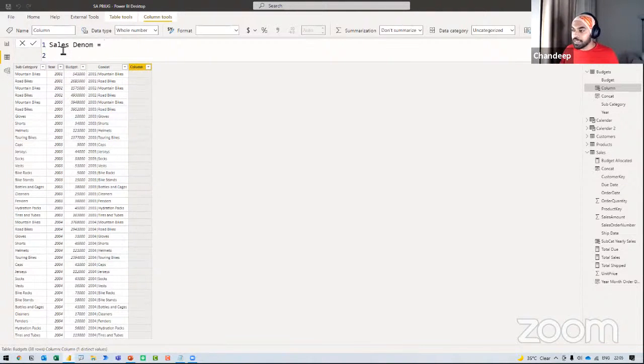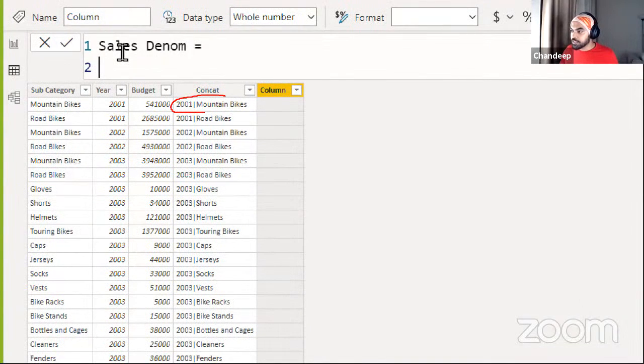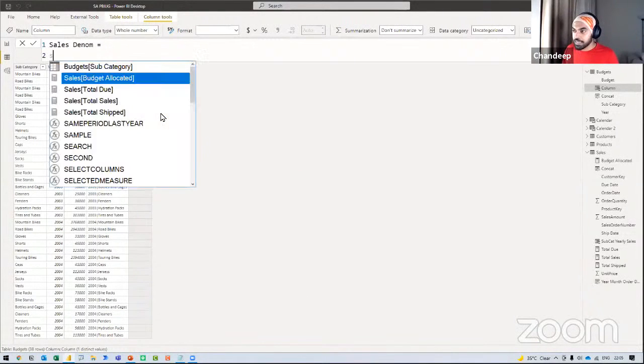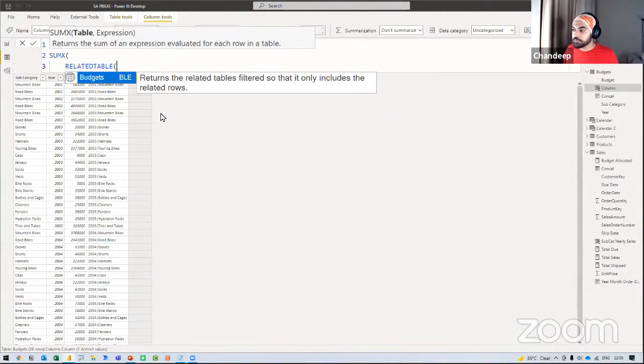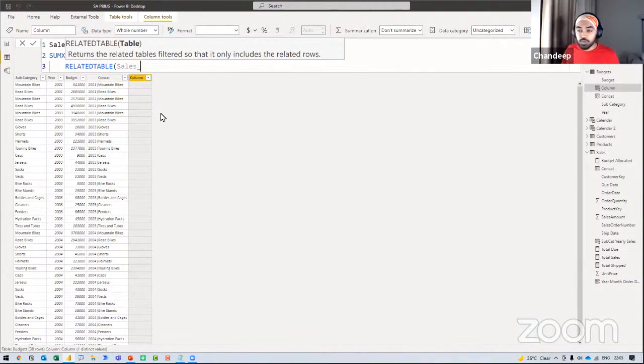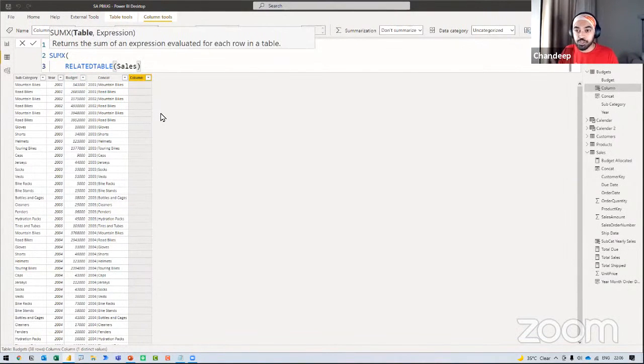How do I carry these filters, do a reverse lookup, find all the matching values of 2001 and mountain bikes, and sum them up? It's going to be the reverse of VLOOKUP, which is RELATEDTABLE. So I can do something like SUMX of a RELATEDTABLE of the sales table. Note that we have established a relationship between the two tables.